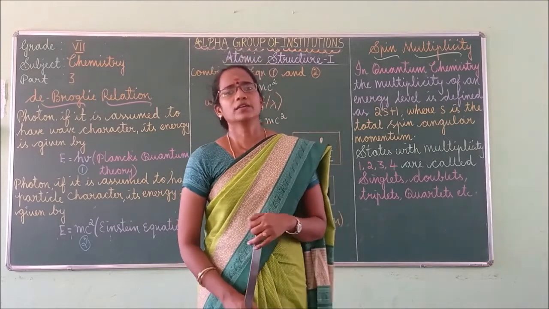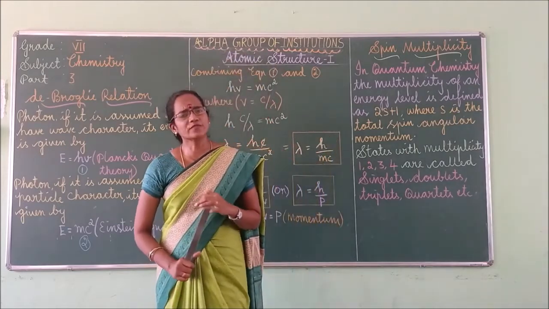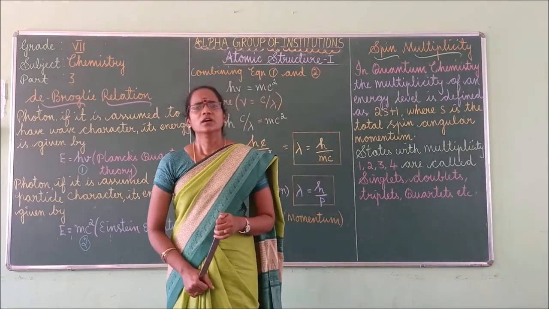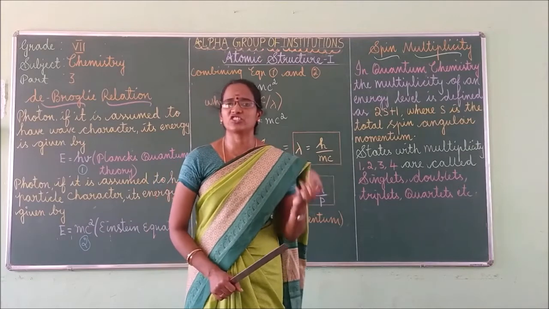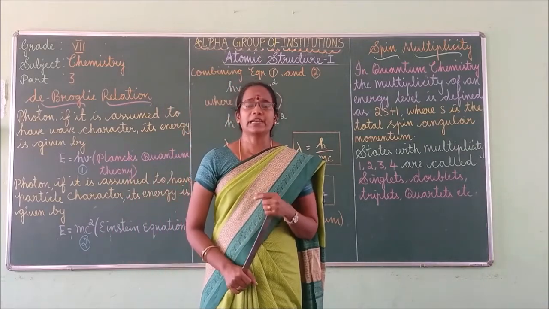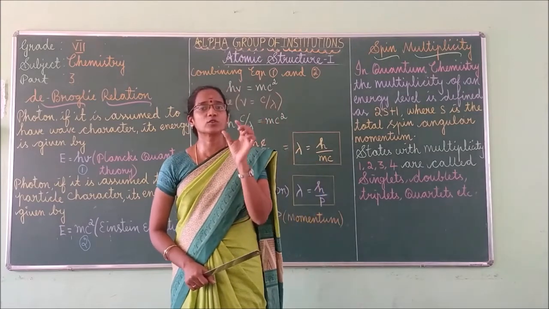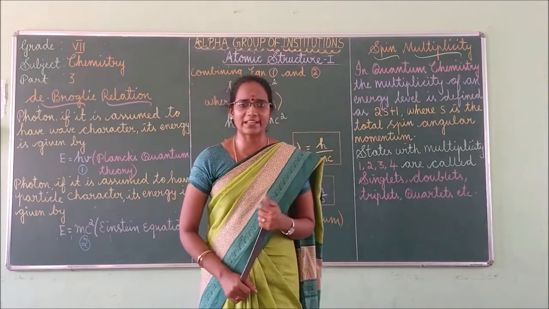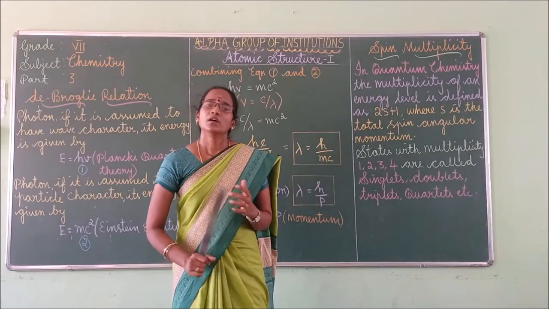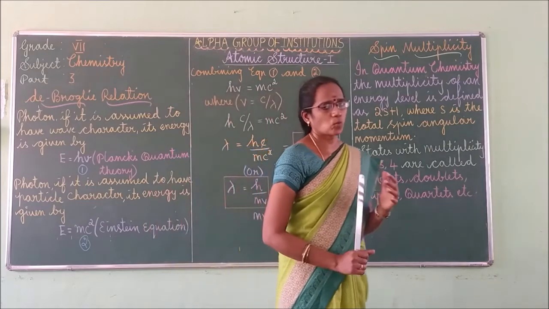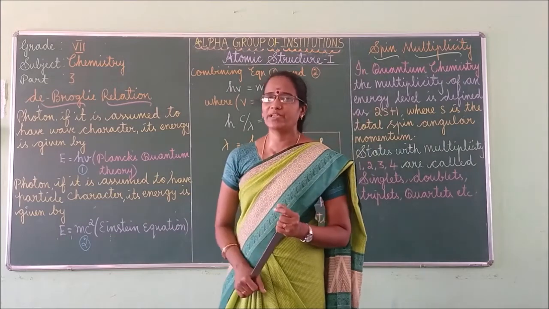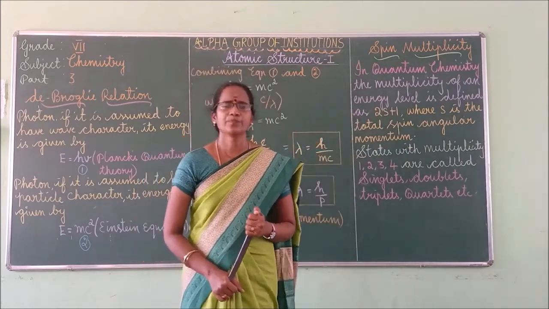Louis de Broglie, a French physicist well known for his research work on quantum theory, predicted the wave nature of electrons, right? So the de Broglie relation is mainly used to define the wave nature of electrons. What is the de Broglie equation? It is one of the equations commonly used to define the wave nature of electrons.